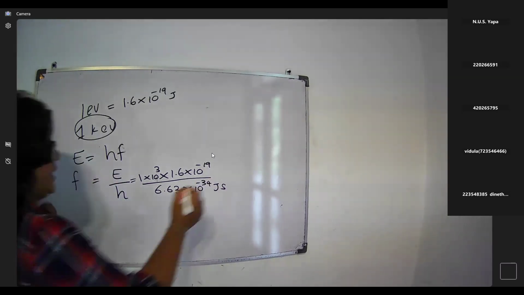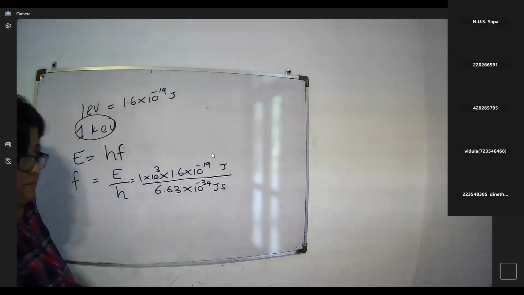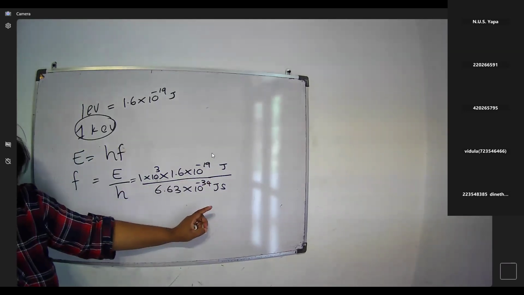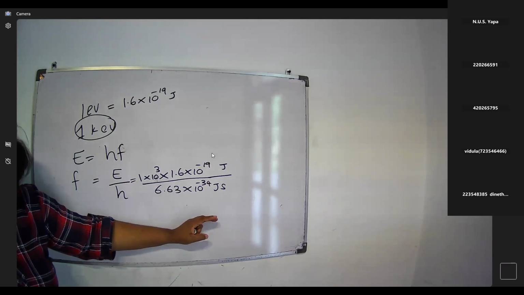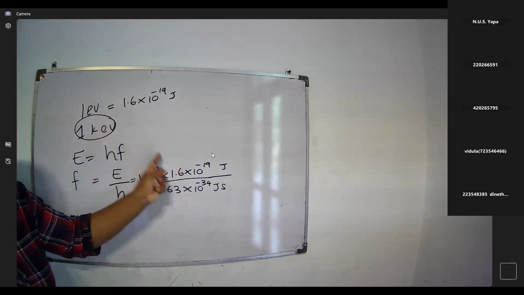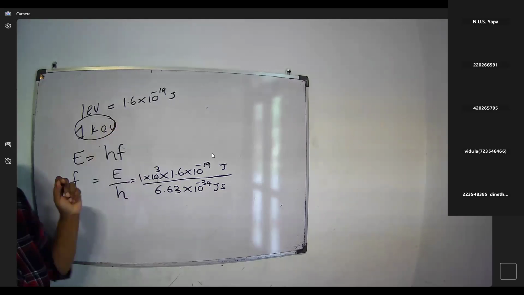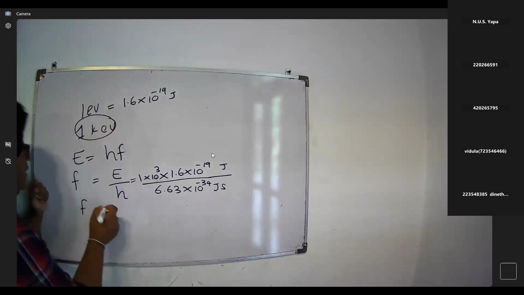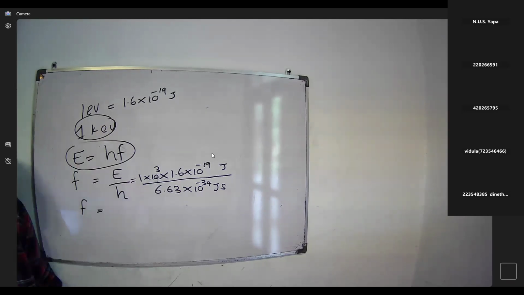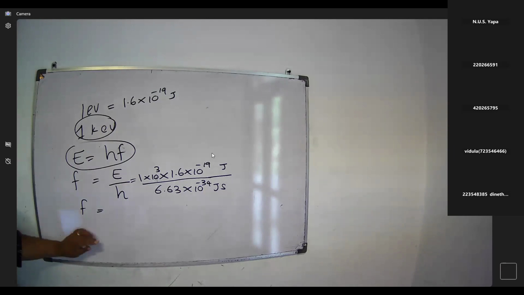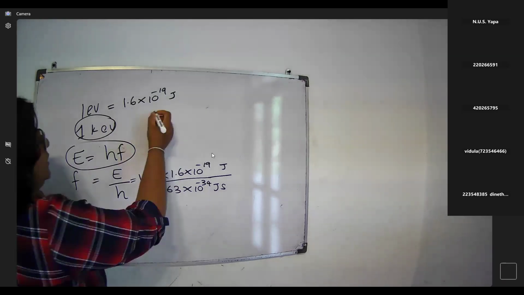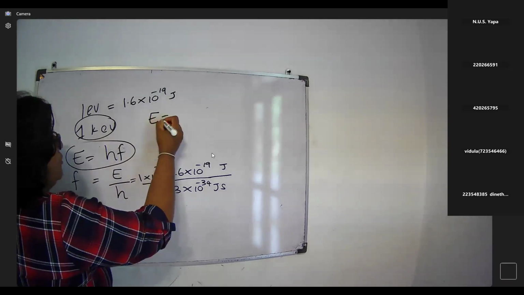Right? Outside, this is joule, because you can see the units: joule divided by joule second is per second, and per second means hertz, right? That's why we have to convert this. Okay, so we can find the f value using E equals hf, Planck's equation, right? Also, if we know f, how do we find lambda? What is the relationship between lambda and nu?